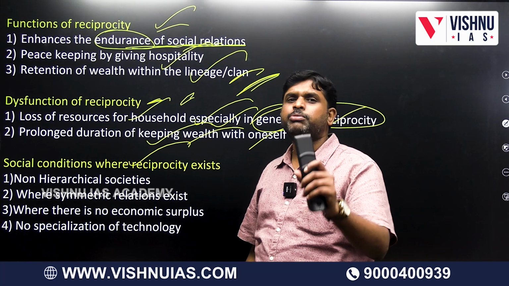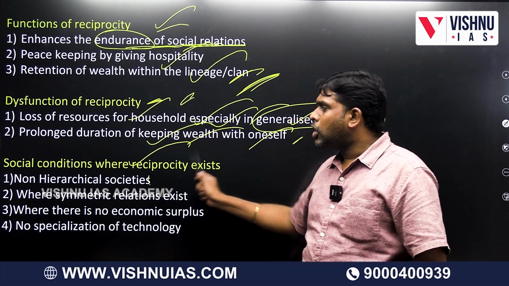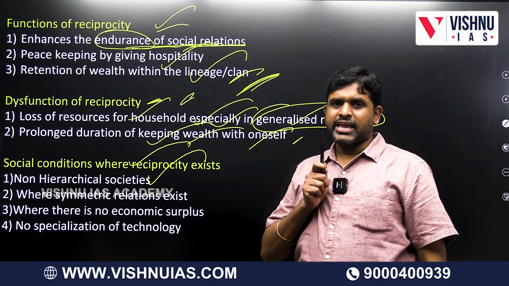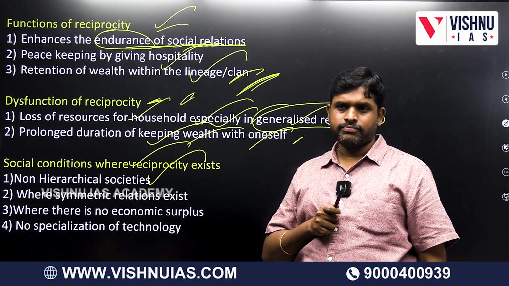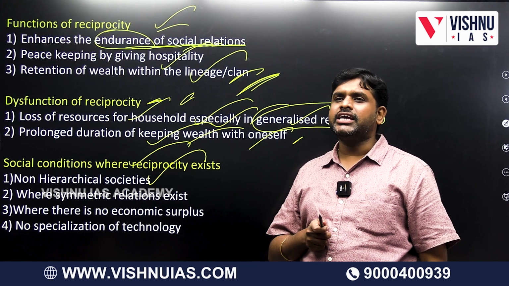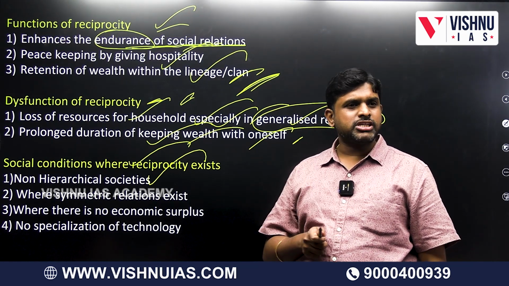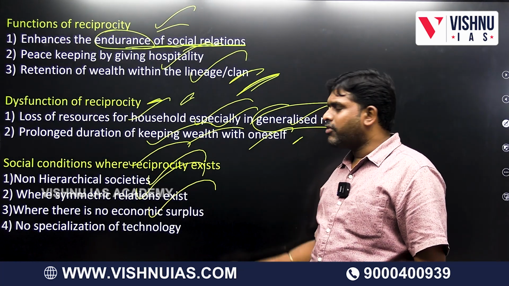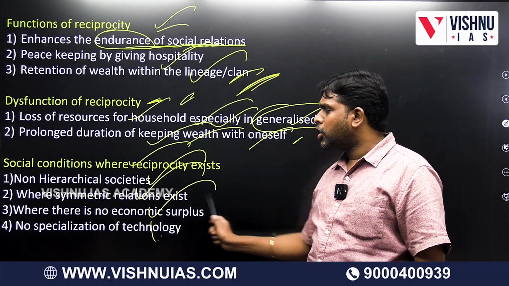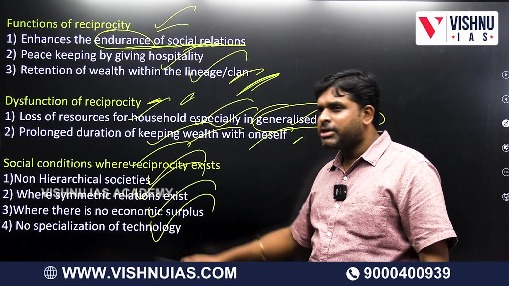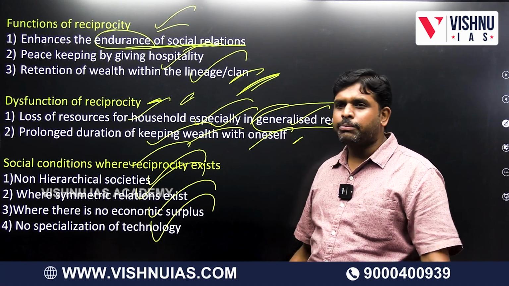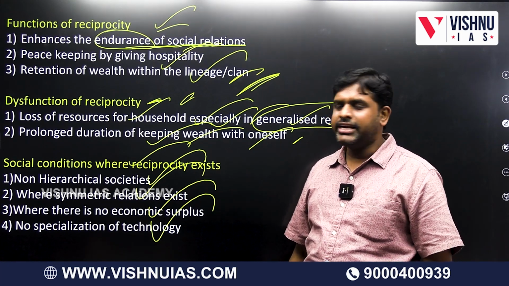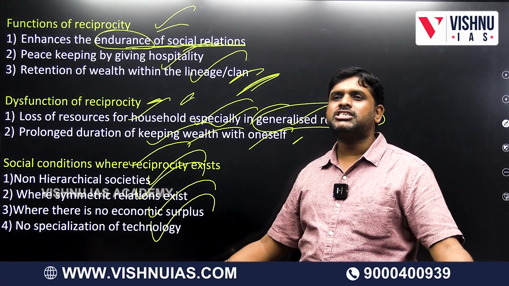Social conditions where reciprocity exists, you know. A non-hierarchical society, yes or no? An egalitarian society, yes or no? An unstratified society, yes or no? Equal societies, yes or no? Where symmetric relations exist, where there is no economic surplus, no specialization of technology. Means what? Generalization. No surplus means a marginal economy. Symmetric relations means egalitarian. Non-hierarchical means unstratified.